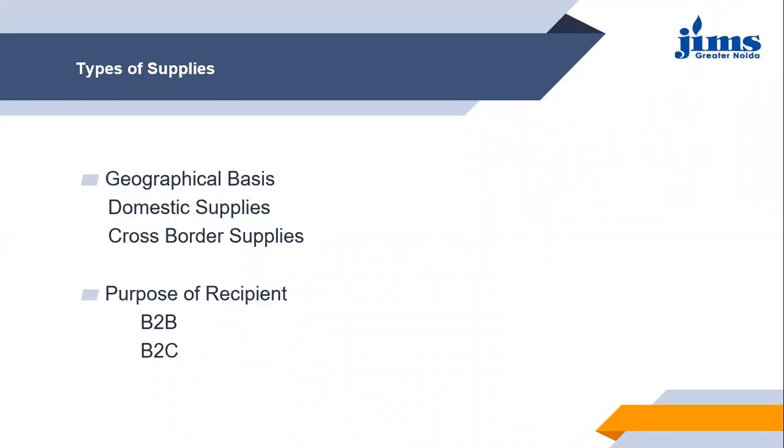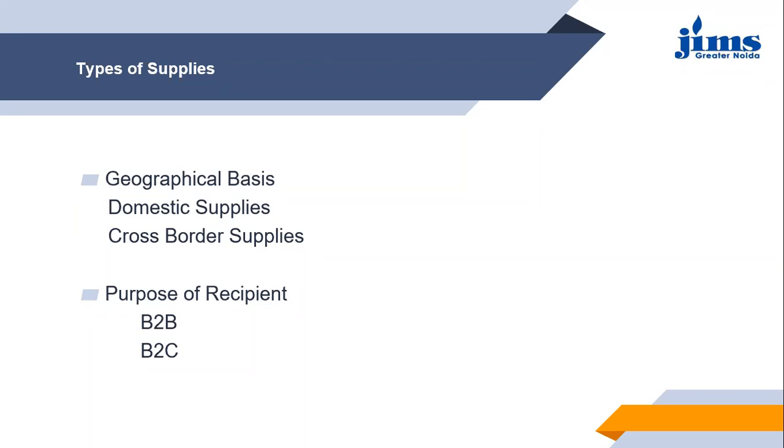Then next comes the purpose of recipient. Purpose of recipient here means what is the purpose for which the goods have been supplied. Under this, the supplies have been bifurcated under two heads. One is B2B supply and the other is B2C supply. B2B supplies here means business to business supplies. Business to business supplies means that one businessman is providing the goods to the other businessman for his business purpose, for the furtherance of business or in the course of business, or doing work which is related to the business. That is the B2B supplies.